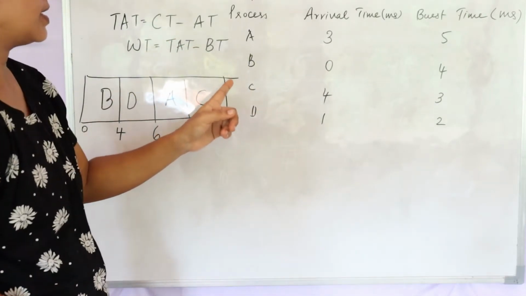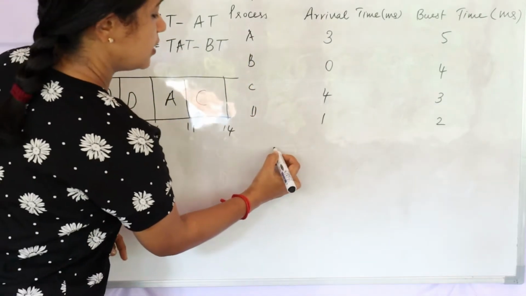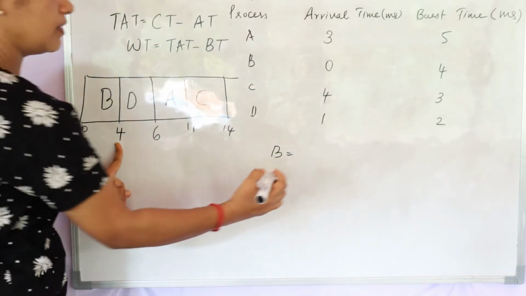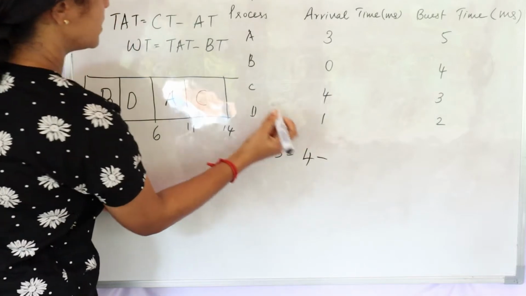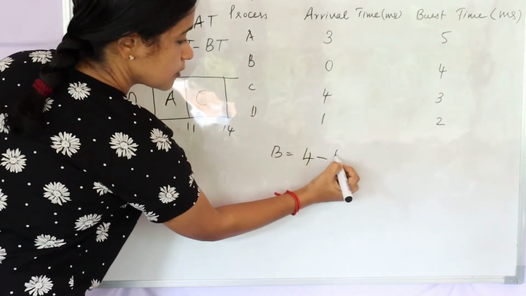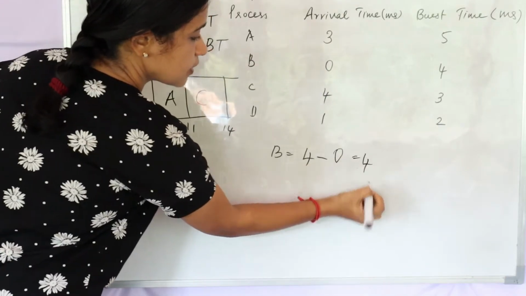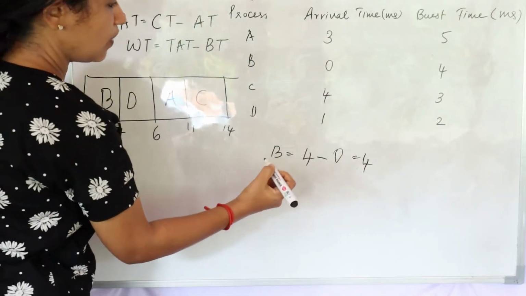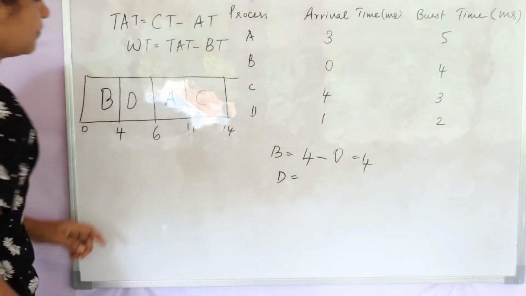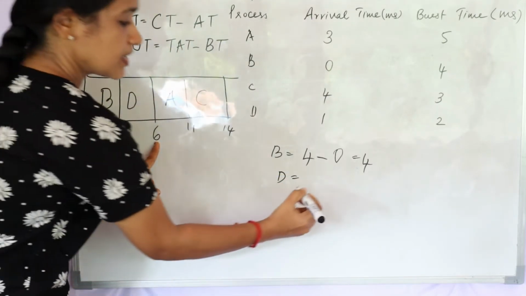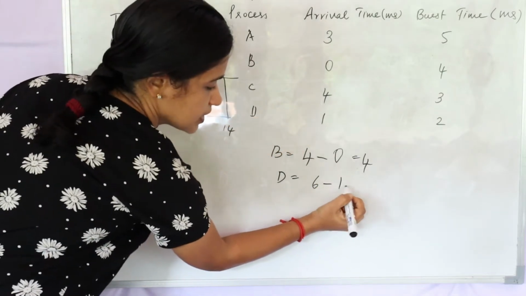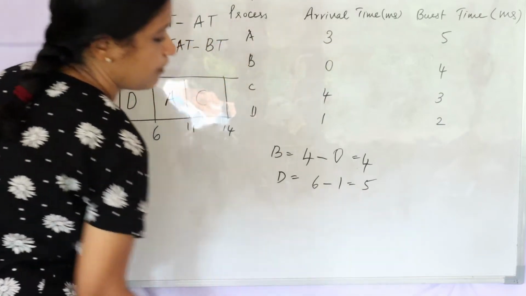For process B, the completion time is 4, minus arrival time of 0, that is 4. Turnaround time for process D: it completes at 6 and the arrival time is 1, 6 minus 1, meaning it's 5.